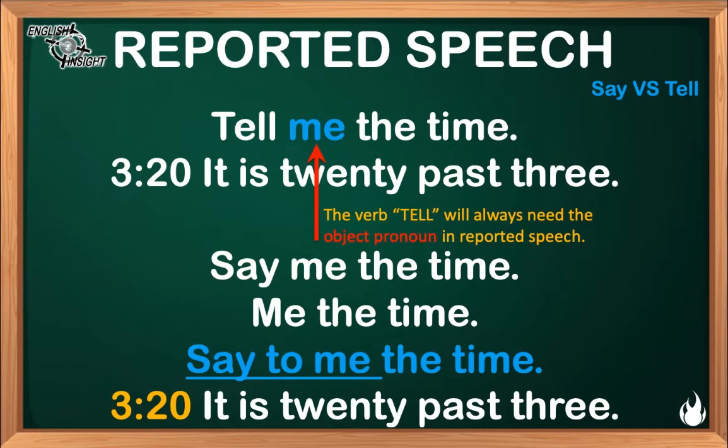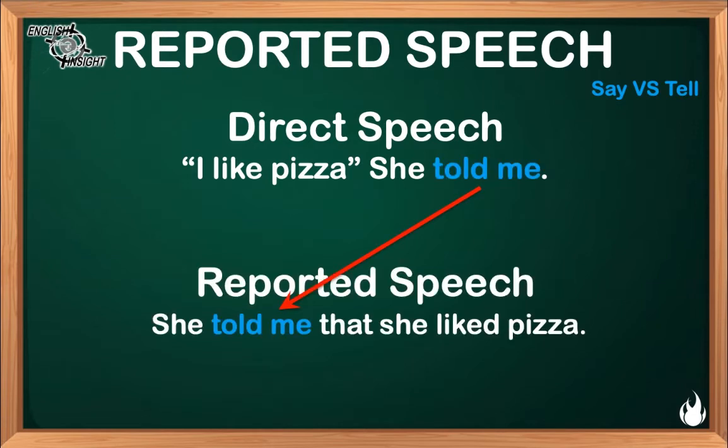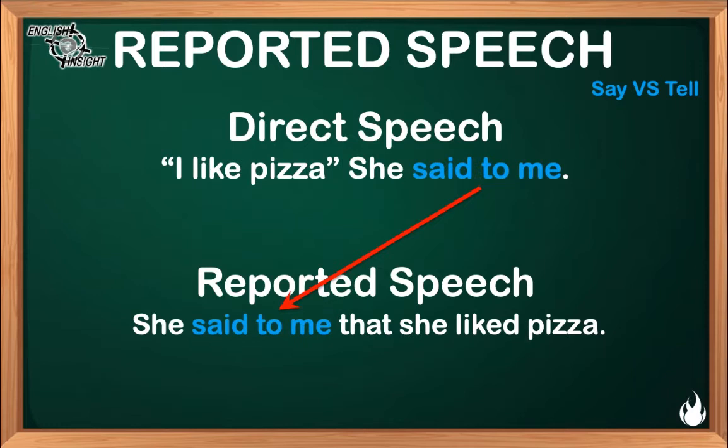Let's check one more example. In direct speech, we say, I like pizza, she told me. In reported speech, we say, she told me that she liked pizza. We can express the same idea with the verb say like this. I like pizza, she said to me. She said to me that she liked pizza.